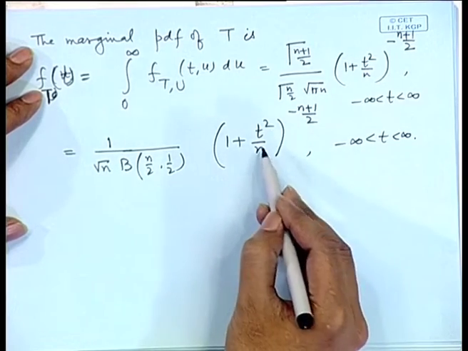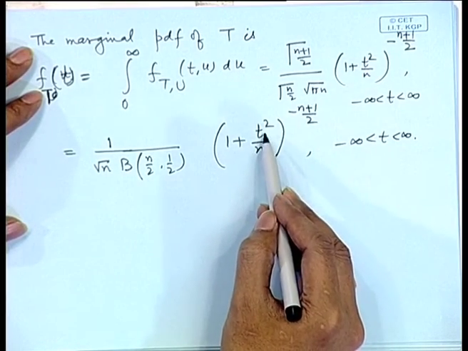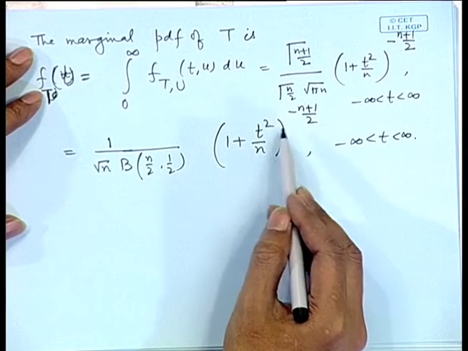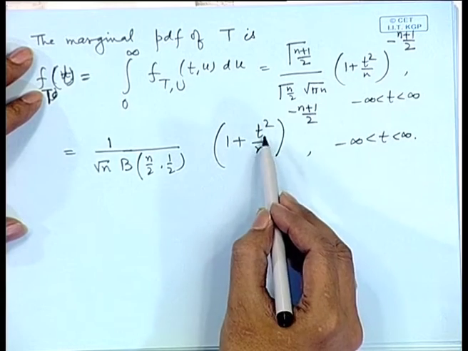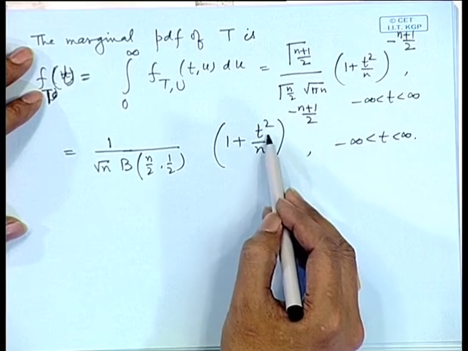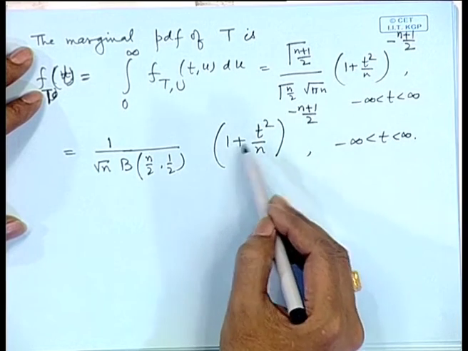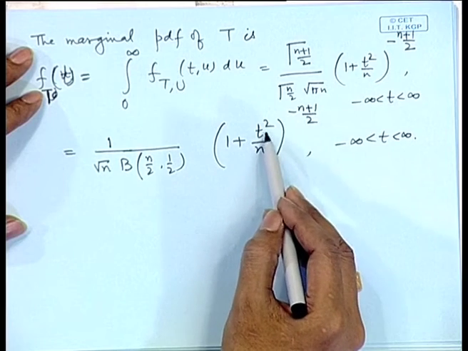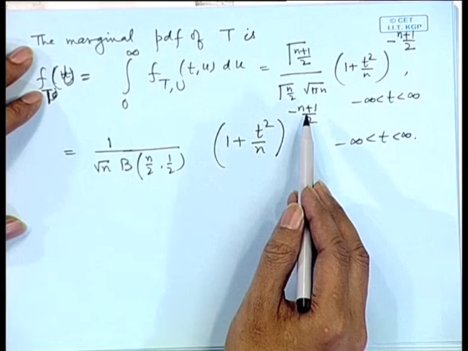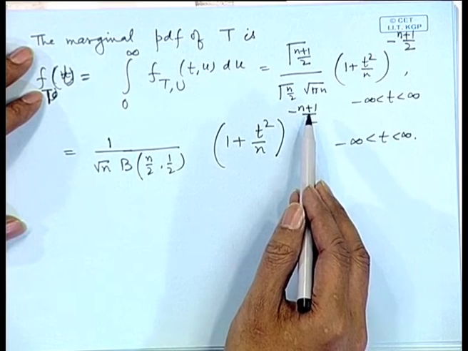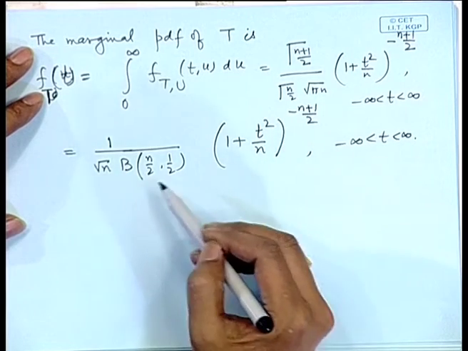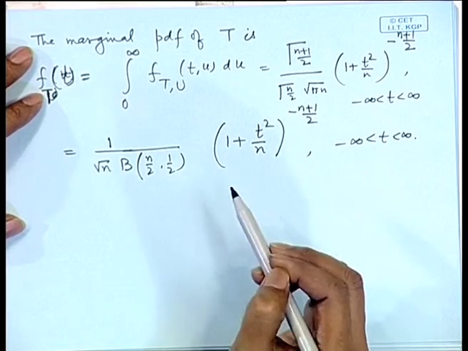Obviously, if you look at this one, the density is a symmetric function in t around 0, because if you replace t by minus t you get the same function. Another thing you observe that as t becomes large, this will go towards 0, because the 1 plus t square by n term is in the denominator. Also you observe that higher the power of n, higher the value of n, the convergence to 0 will be faster. So, basically that determines the shape of the t distribution.